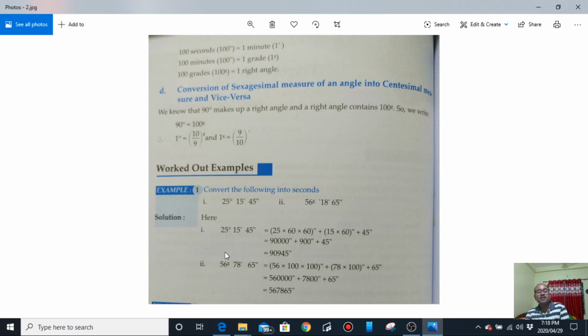See here, this is in decimal system, so it is very easily converted into seconds and vice versa. Just 5, 6, 7, 8, 6, 5. Remove all units, it will become seconds. If there is a single digit, suppose 56 grade and only 7 minute, then here you will write 07.